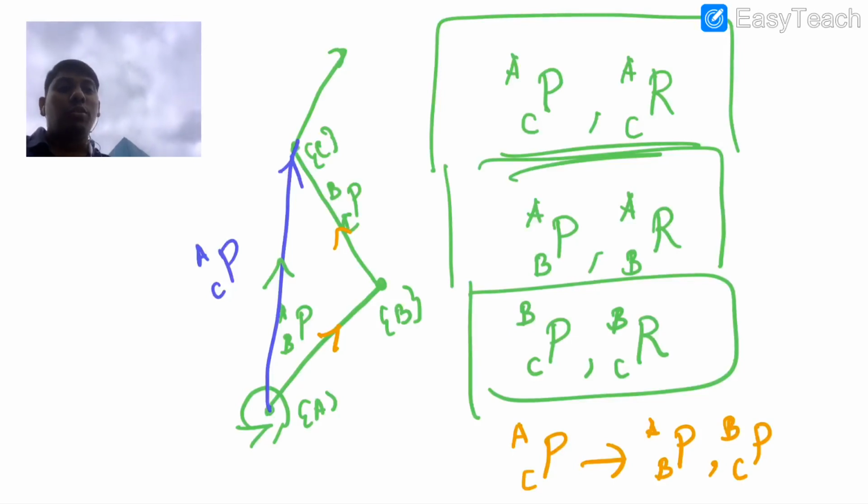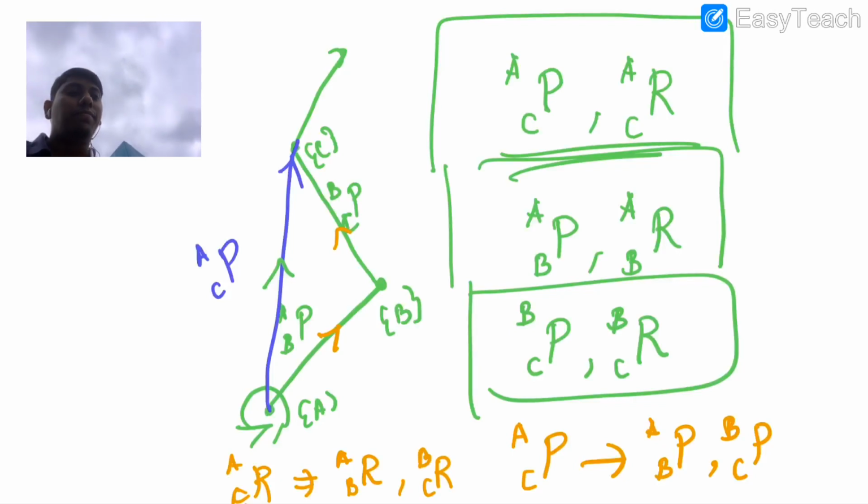Similarly, the rotational information of C with respect to A can be written as a function of B with respect to A and C with respect to B.